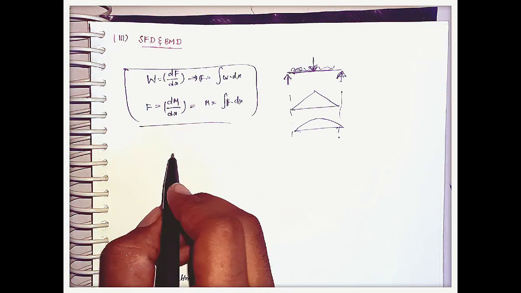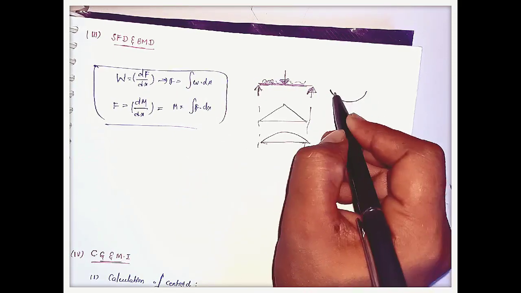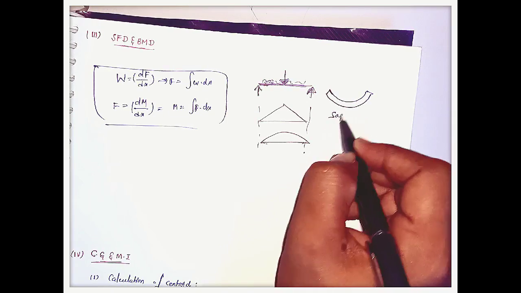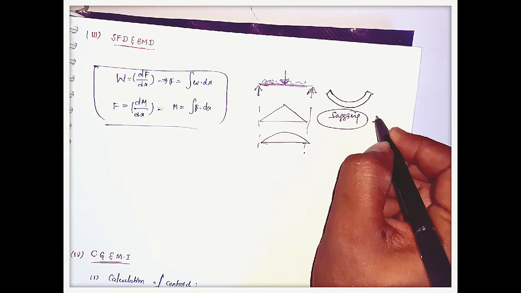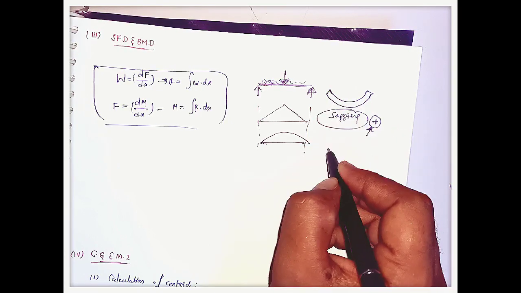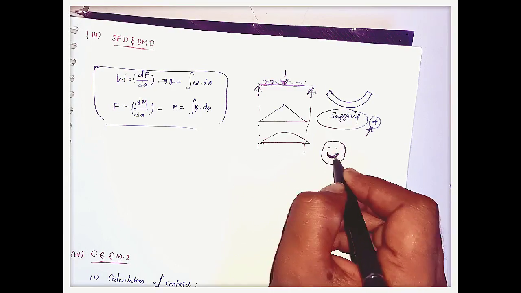And one more thing, if we consider this beam, the beam will bend like this. This is called sagging. Sagging we should always take as positive. How should we remember? Positive means a smiley. We draw the diagram for a smiley like this. This is the sagging concept.